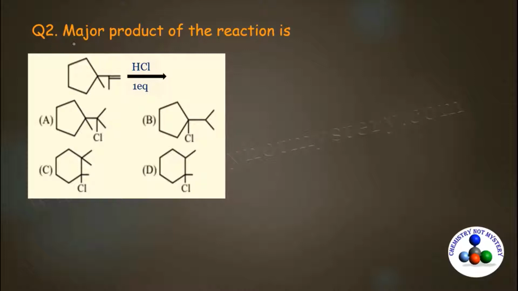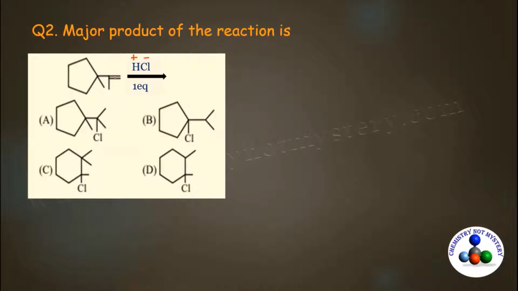Now come to the second question. Major product of the reaction is. This is the reaction and these are the options. To solve this question, examine the reactant. Reactant is alkene. So alkene undergo electrophilic addition reaction. Now identify the electrophile in the given reagent. HCl can be broken in H plus and Cl minus. So H plus will be the electrophile.